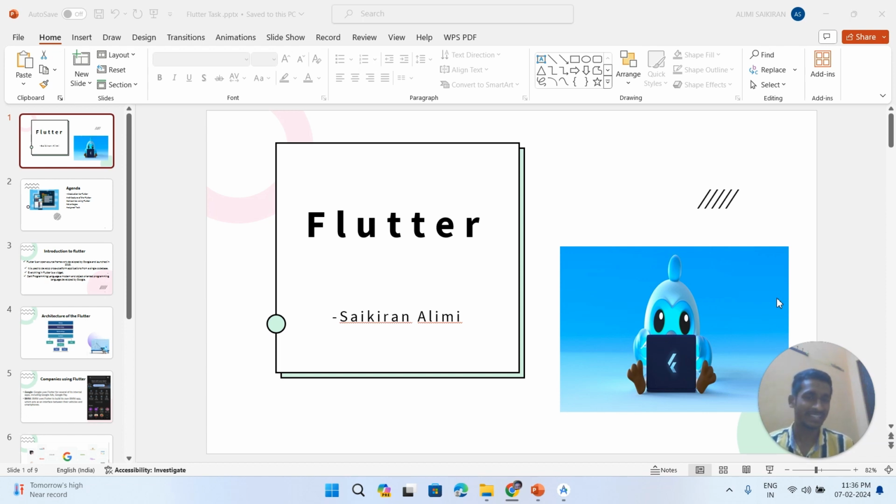Before beginning the session, let me introduce myself. I am Sai Kiran. I am pursuing my final year BTech at Sri Hindu Institute of Engineering and Technology, and I belong to the branch CSE with specialization in artificial intelligence and machine learning. I'm an aspiring full stack developer and chatbot developer, and I'm working with technologies like HTML, CSS, JavaScript, Python, large language models, generative AI, cloud computing, etc.